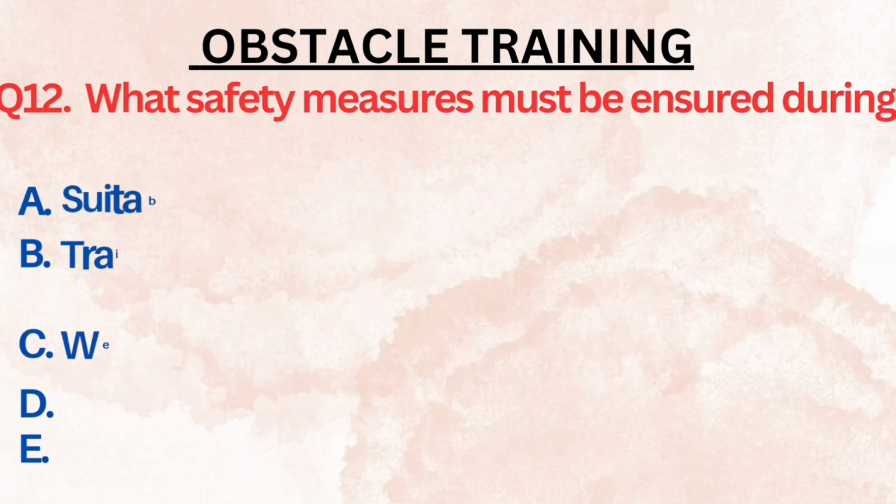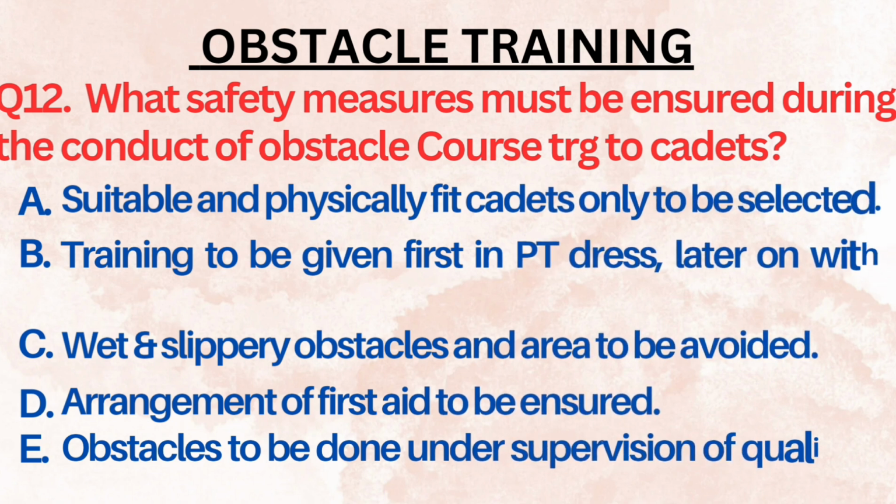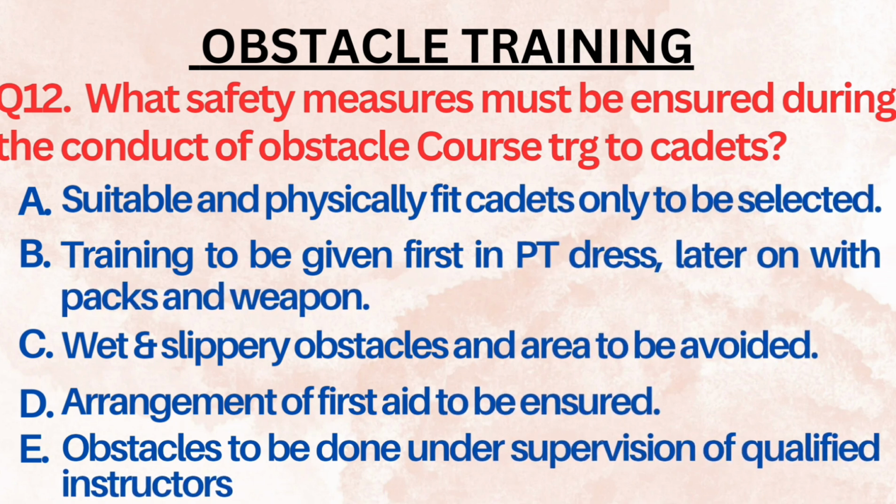You should know the measurements and the material of which all these obstacles are made. The next question is, what safety measures must be ensured during the conduct of obstacle course training to cadets? The answer is, a suitably physically fit cadet should be selected. The training should be given first in PT dress, then with the uniform and the weapon. The wet and slippery ground should always be avoided to avoid injuries. An arrangement of first aid to be ensured in case of any injury on the ground, and obstacles to be done under supervision of qualified instructors.